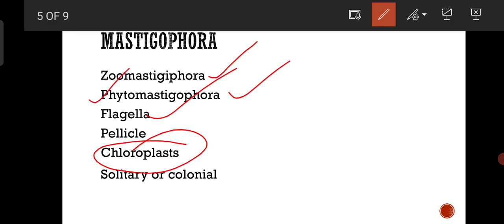If chlorophyll is absent, such a flagellate is included under Zoomastigophora. Euglena is the best example. And you know very well that Euglena is a flagellate where the locomotory organ is the flagellum that arises from the basal granule. Mastigophora includes both solitary and colonial protozoans. Euglena is a solitary Mastigophoran, whereas Volvox is a colonial Mastigophoran.